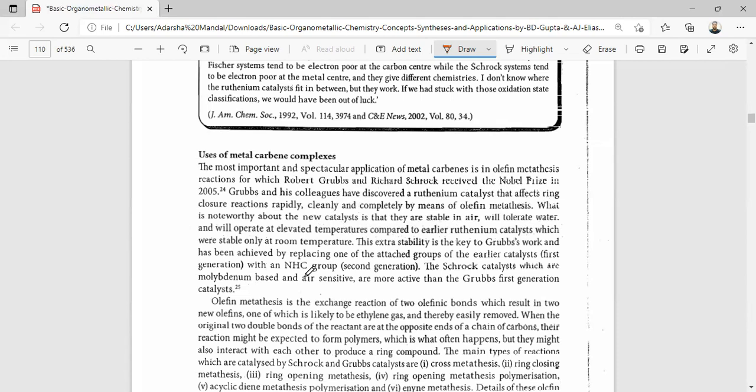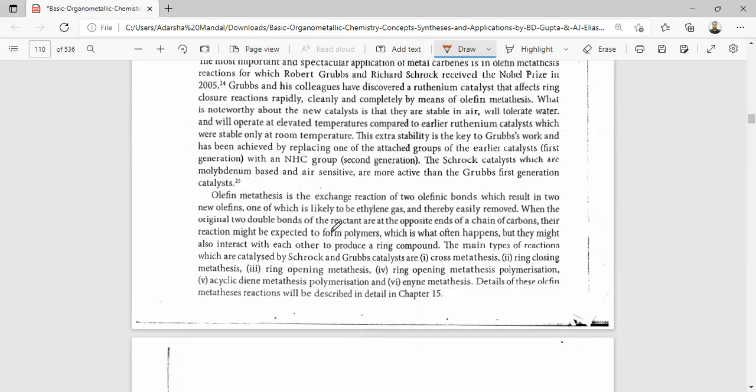So olefin metathesis is an exchange reaction of two olefinic bonds which results in two new olefins, one of which is likely to be ethylene gas and thereby easily removed. When the original two double bonds of the reactant are at opposite ends of a carbon chain, their reaction might exclusively form polymer, which can often happen, but they might also interact with each other to produce a ring compound.